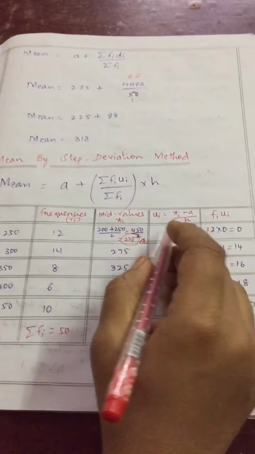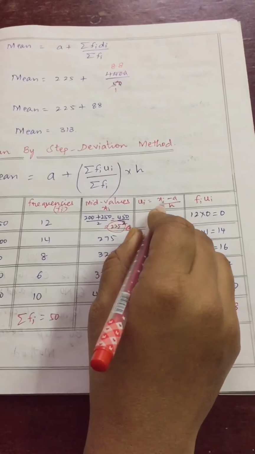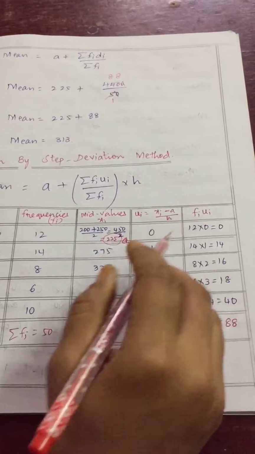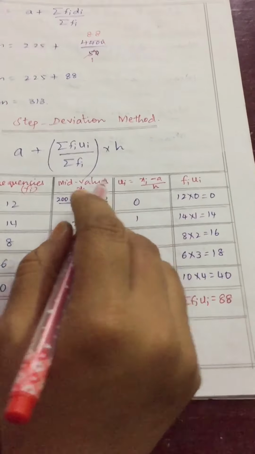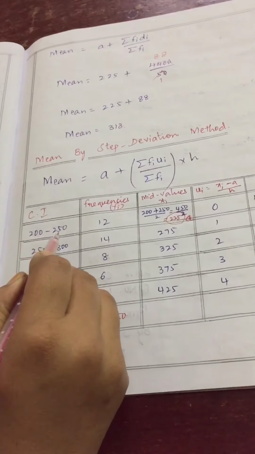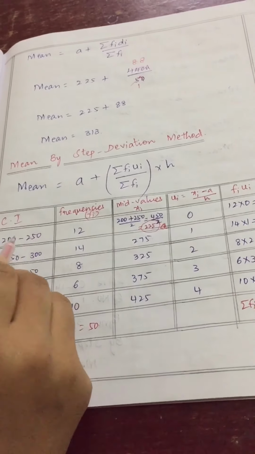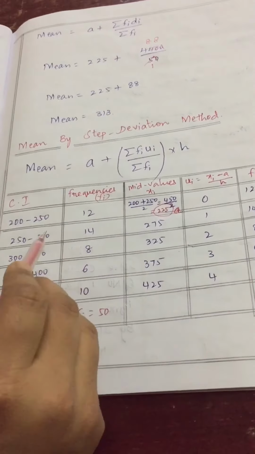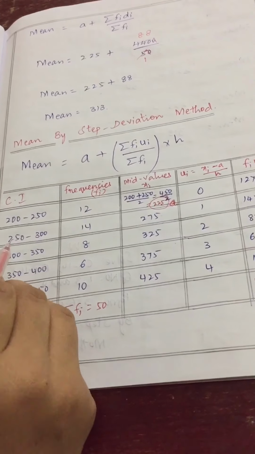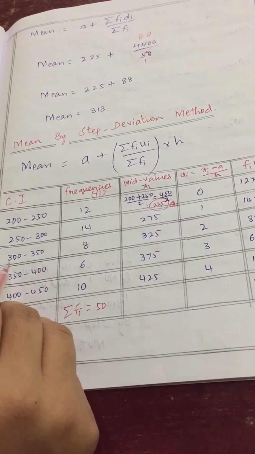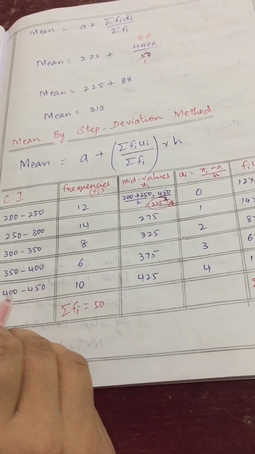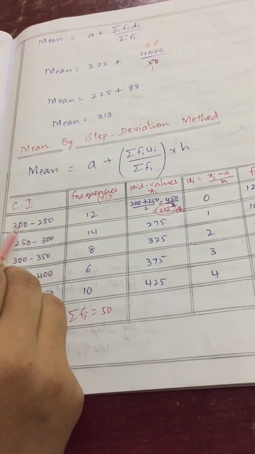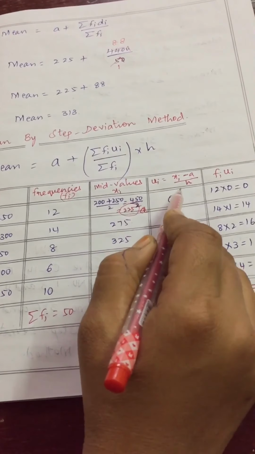Clear, children? Now the fourth column is ui, and the formula is (xi minus a) by h. Here xi is the mid values, and h is the height of the class. From 200 to 250, how much difference is there? 50. 250 minus 200 is 50, 300 minus 250 is 50, 350 minus 300 is 50, 400 minus 350 is 50, 450 minus 400 is 50. So the difference is 50 only, that is the height of the class h.